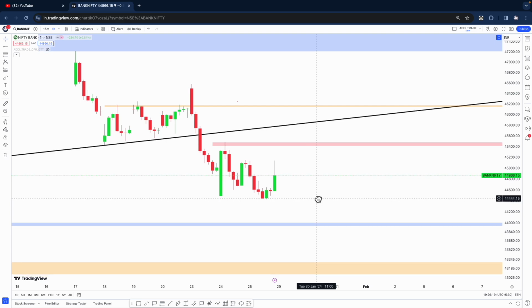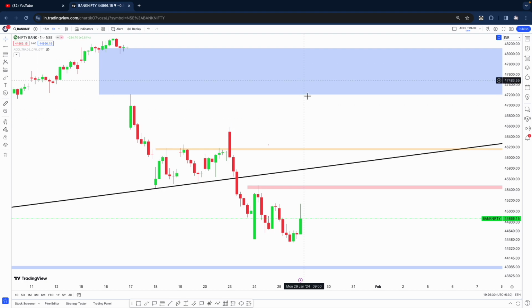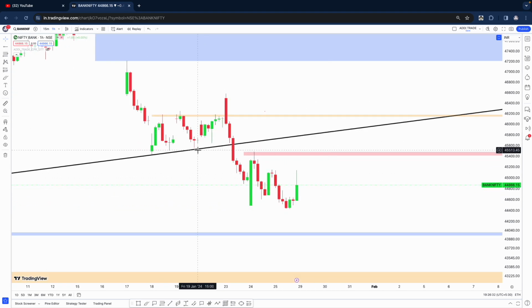So this is all I have for Nifty and Bank Nifty. As of now, it looks like any bounce is a good opportunity to sell as long as we are below 46,170. Above this, maybe we can go higher. So this black trend line is something that I'll watch out for, and just wait and watch and see if we get some kind of a nice rejection. And if the call writing increases around this zone, that is 45,800, I would look to take a short position again.